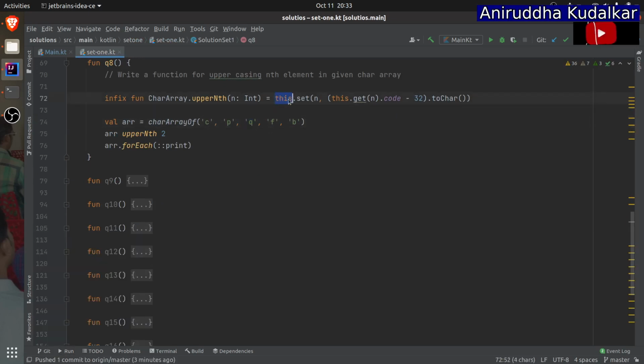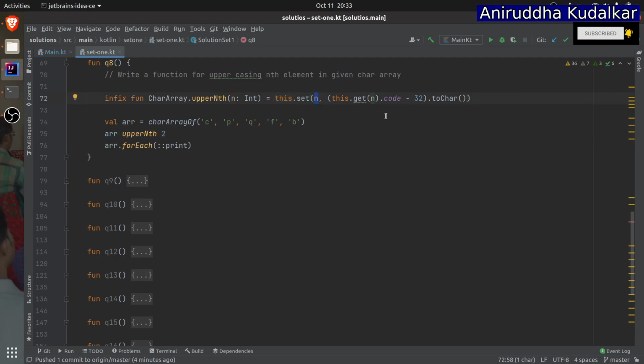This.set, remember that this will point to this arr.upper nth infix function, remember that, and that's why I have written in this way. You can write in a normal way also, but it's Kotlin and it supports it. Let's try to use it, and that's why we get familiar with these things, right? And in third-party documentation or third-party libraries, you will find something like this. So you don't need to panic at that time. You need to understand that it's an infix function. Okay, so arr becomes this. So inside this array, set the nth position.